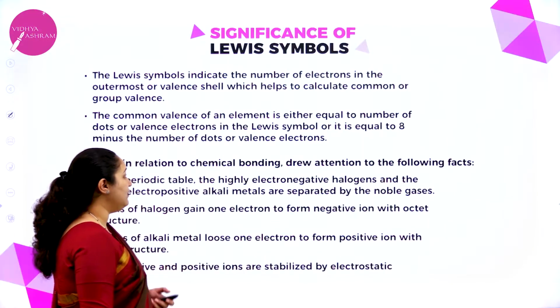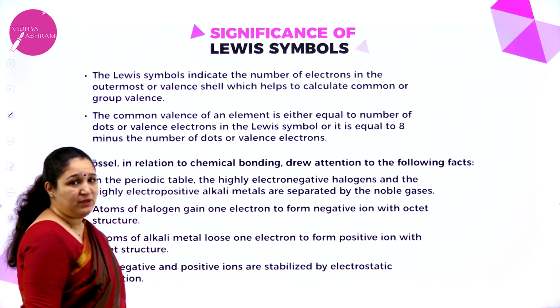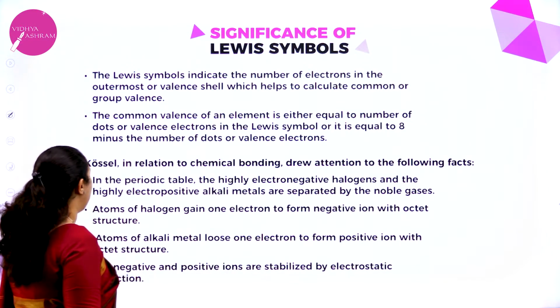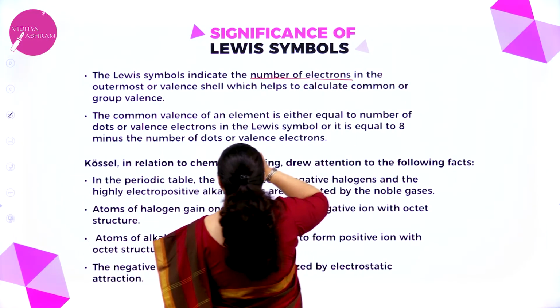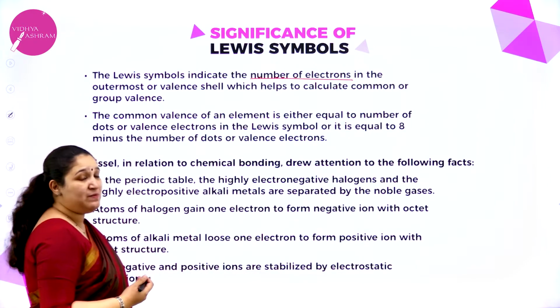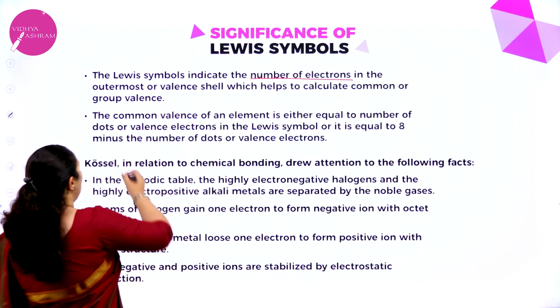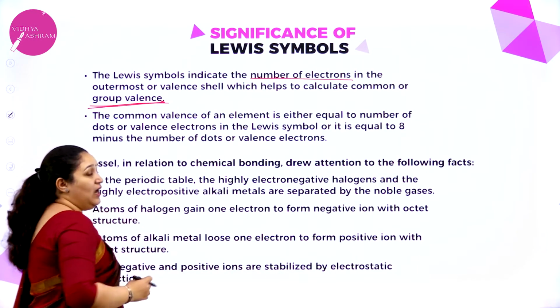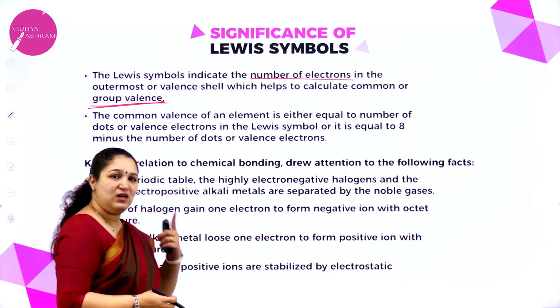Okay. Next is the significance of Lewis symbol. What is the significance? The Lewis symbol indicates the number of electrons in the outermost or valence shell, which helps us to calculate the common group valence. That is, for example, for group 1, the valence electrons are 1.